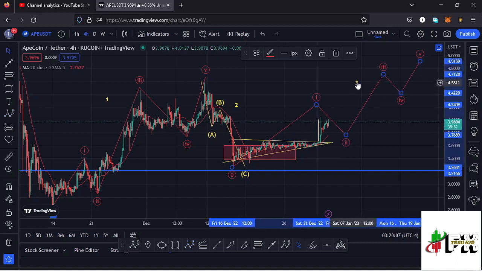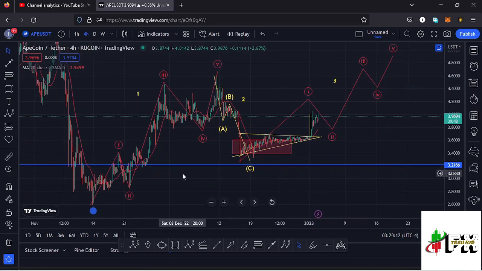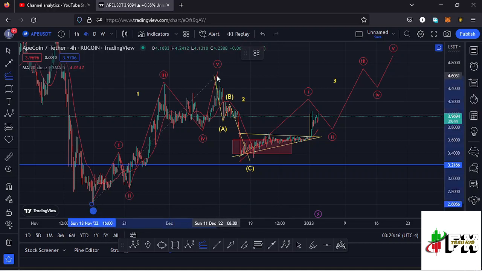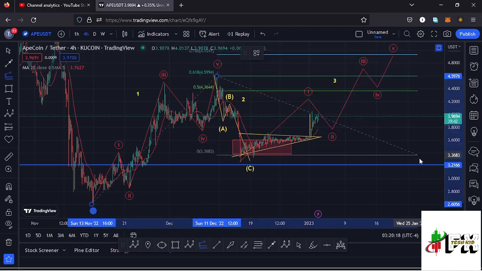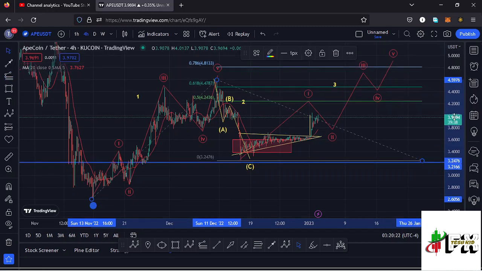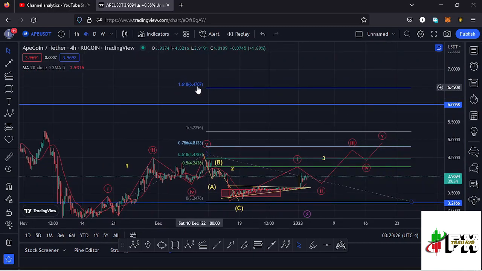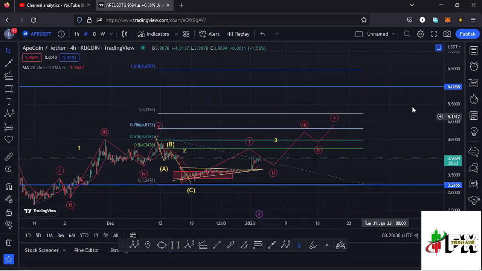Sketching out a minimum target area to the upside in the formation of this wave 3 using a trend-based Fibonacci, connecting it from the low of the first wave to the high of that wave 1, then dragging the fibs to the low of the second wave, that gives me a minimum target area to the upside in the formation of that wave 3 at the fib level 1.618, which perfectly lies at around the $6.47 mark. And that is the minimum that I would expect that wave 3 to the upside to do.